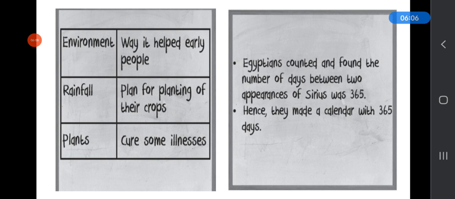Next is Science and Ancient India. Aryabhatta was an astronomer and mathematician, and he wrote science books, and he wrote books on mathematics.